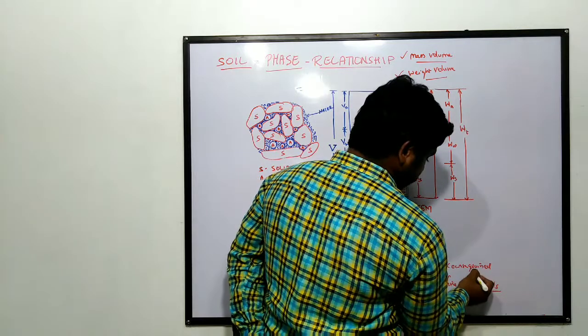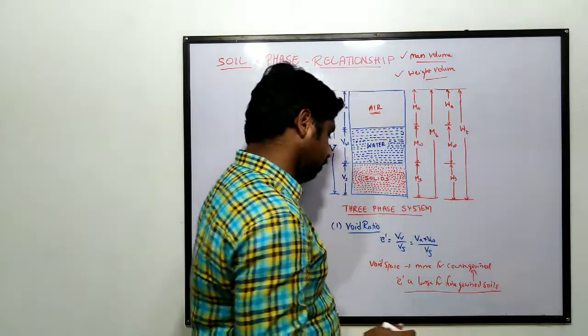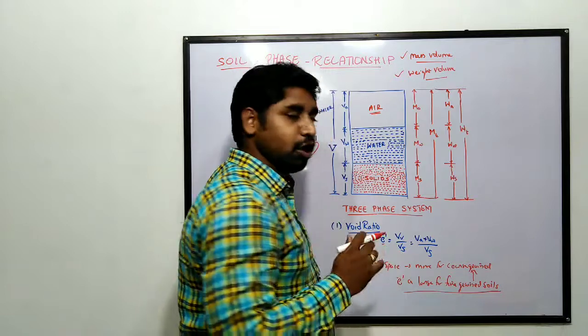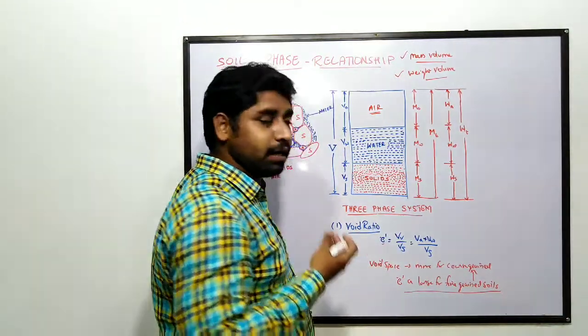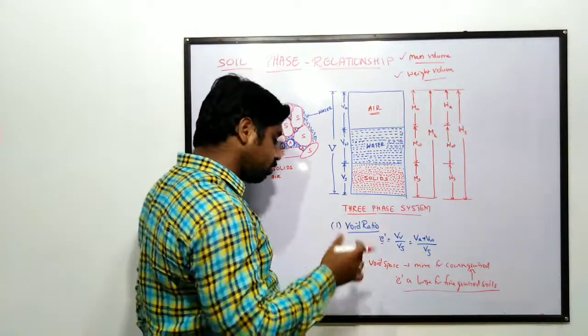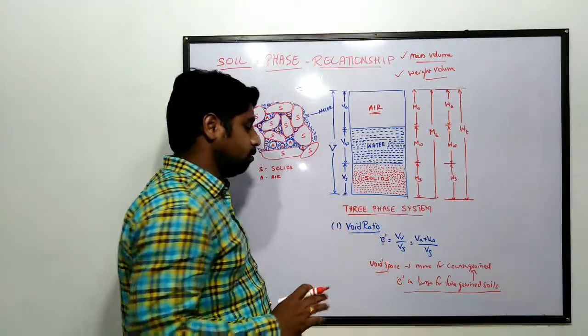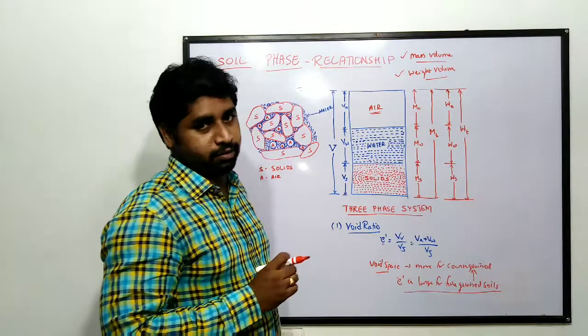So the void ratio for fine grained soils will be more than that of coarse grained soils, even though the void space is more with the coarse grained soils.